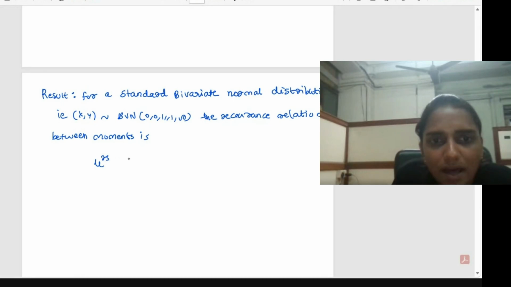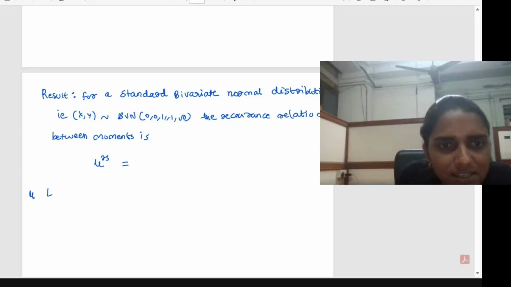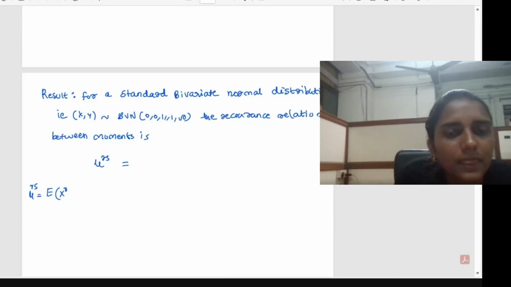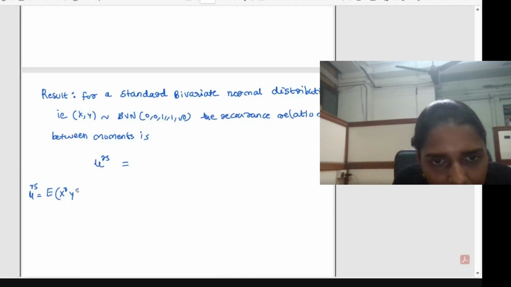Okay, so mu rs is defined as the expectation of X raised to r and Y raised to s. Okay, this is the definition of mu rs.